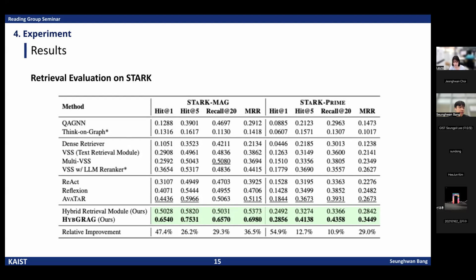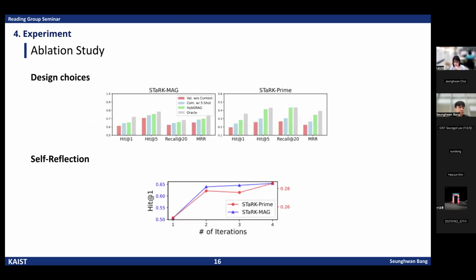However, the key difference lies in their domain complexity and how that affects the model's performance. Compared to all baselines, such as dense retrieval, BM25, and even graph-based retrievers, HYBGRAG achieved the best performance across all metrics. This clearly shows that integrating textual and relational retrieval improves the ability to find relevant evidence.